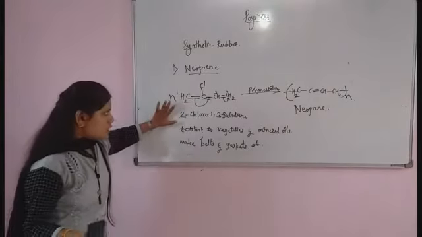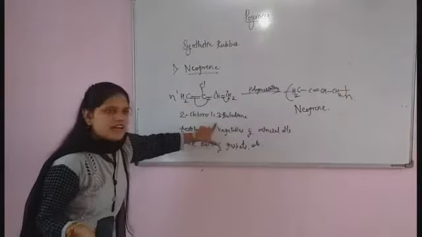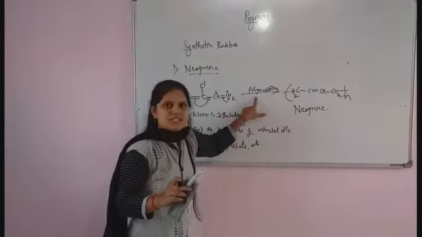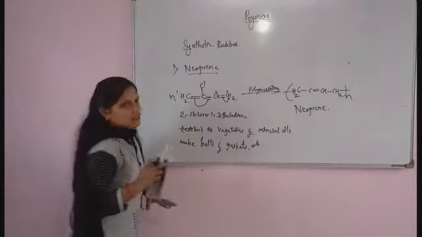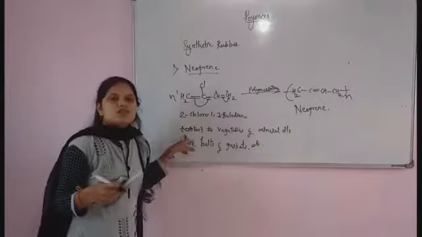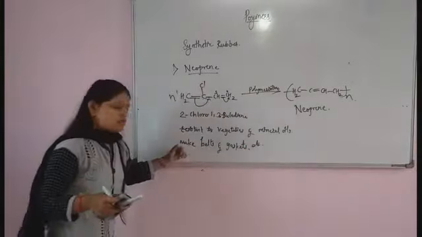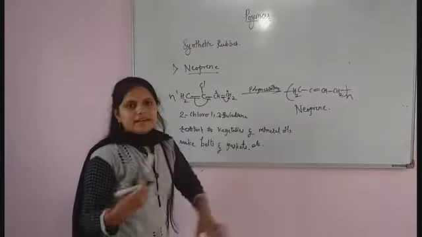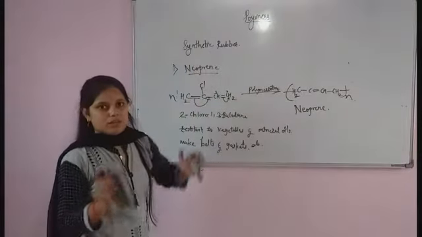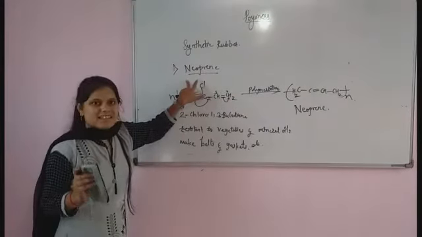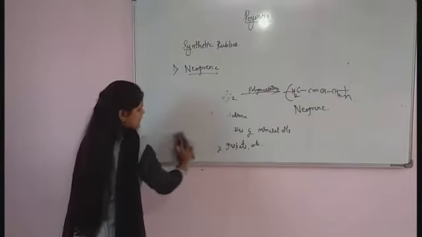Neoprene is formed by using 2-chloro-1,3-butadiene undergoing a polymerization process, and neoprene has an important property: it is resistant to vegetable and mineral oils. It is used to make belts and gaskets. So it is an important example of a synthetic polymer, that is neoprene. Now we will move to the next example, that is Buna.